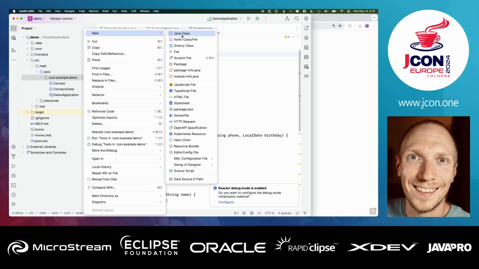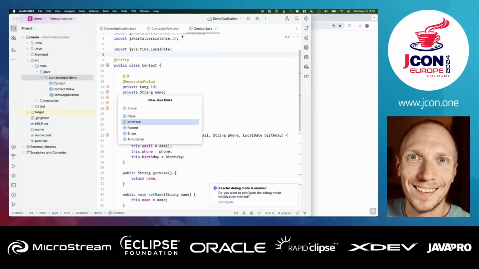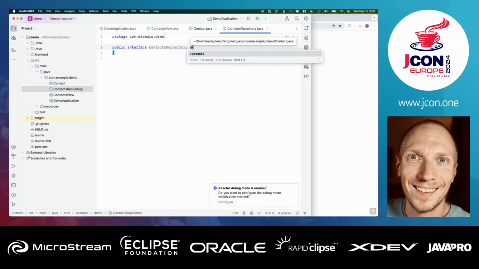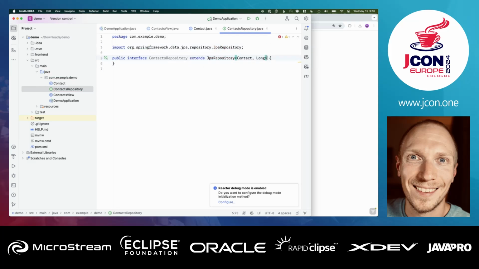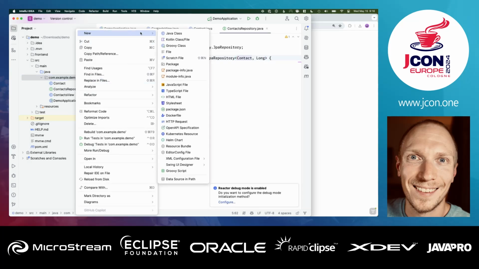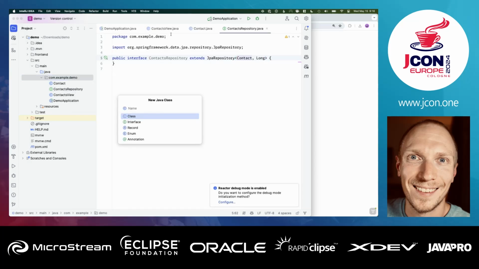Then we need a repository so we can actually access that from the database. So I'm going to create a contacts repository. It's a surprisingly hard thing to type while you're speaking. So that's going to be a JPA repository for a contact. And then we want to have a little bit of test data. So I'm going to call DB init.